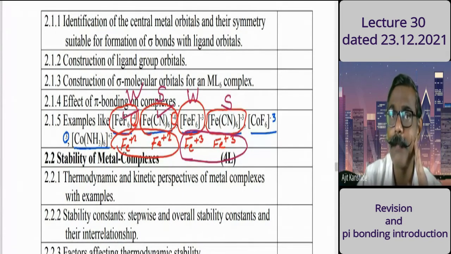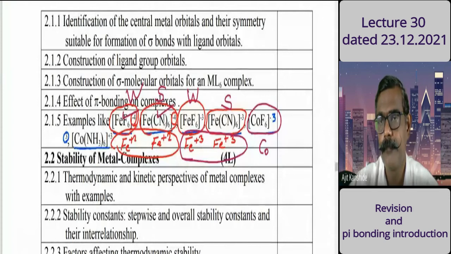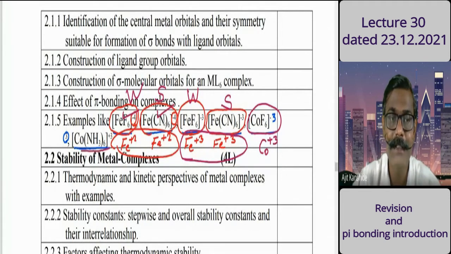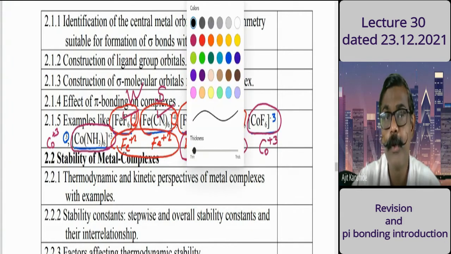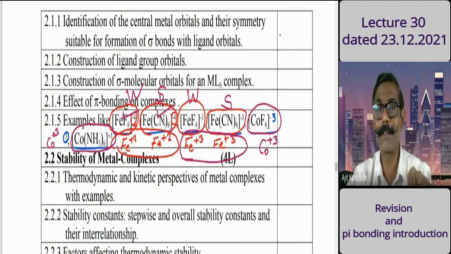As you discussed for the ferrous and ferric ion complexes, likewise I want a reply from you now. Which metal ion is present here? Co plus 3. Right. And in the last complex, Co plus 3. So these are the complexes of Co plus 3. Out of that, which is weak field, fluoro or ammonia? Fluoro. Right. FeF6 minus 4, FeF6 minus 3, fluoro.